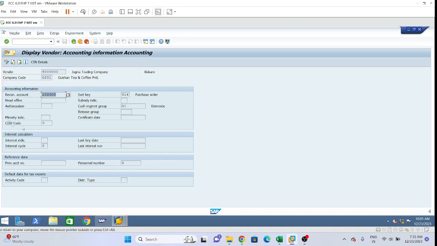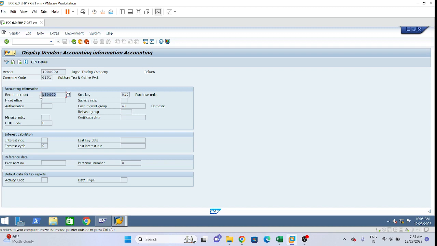So in the vendor master data we are assigning this in the reconciliation account field. With this linking, whenever we post to this vendor in the subledger, balances will be updated to the main ledger also automatically.